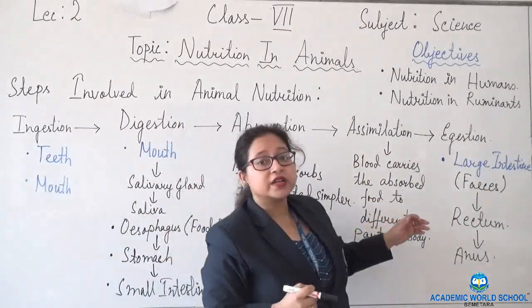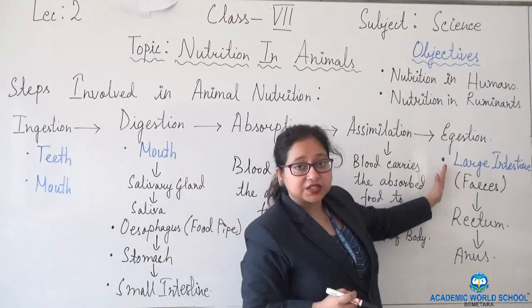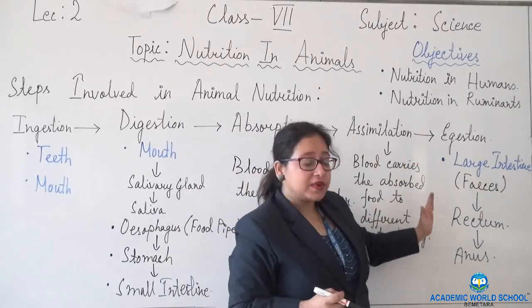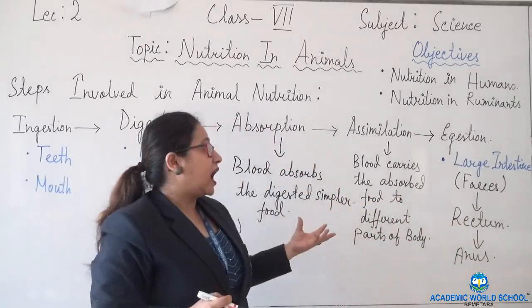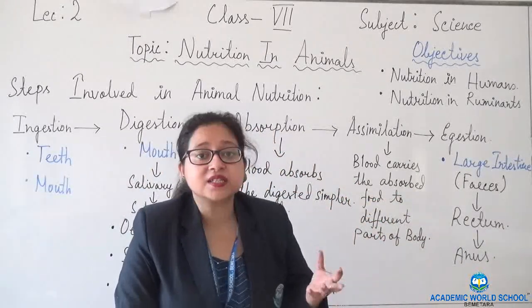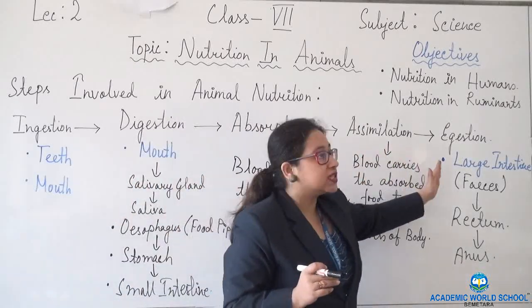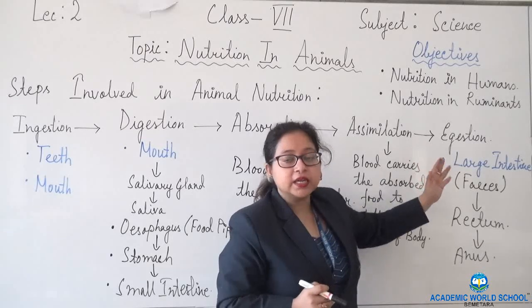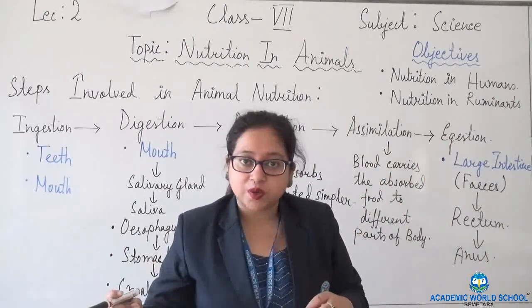So what are the organs associated with egestion? First is the large intestine, then the rectum, and then the anus. What happens in the large intestine? The unwanted, undigested liquid portion is transported to the large intestine. Here water and salts get absorbed.